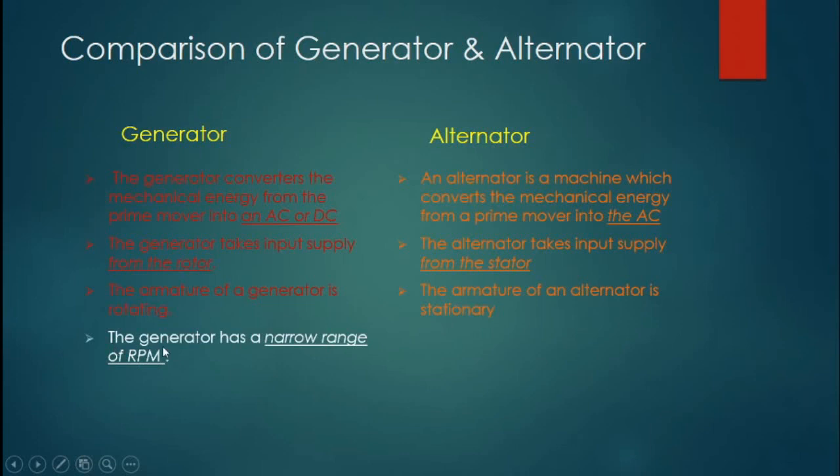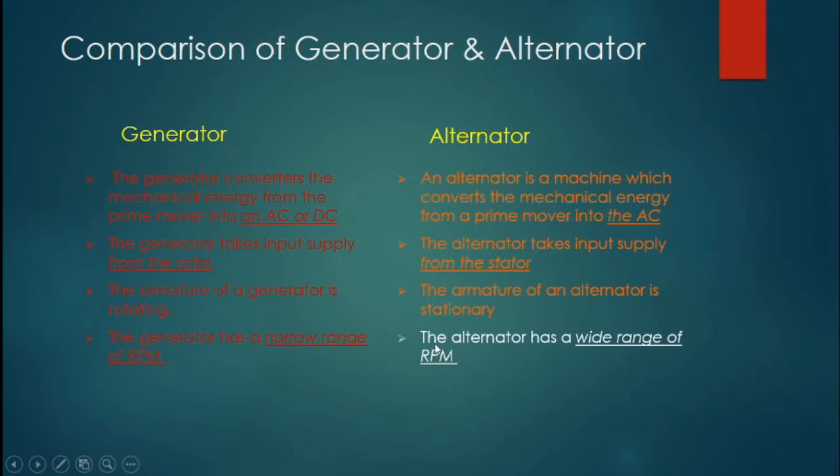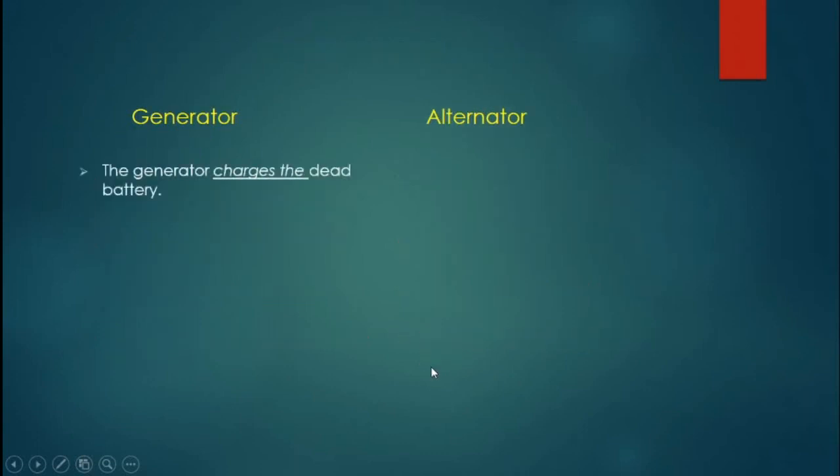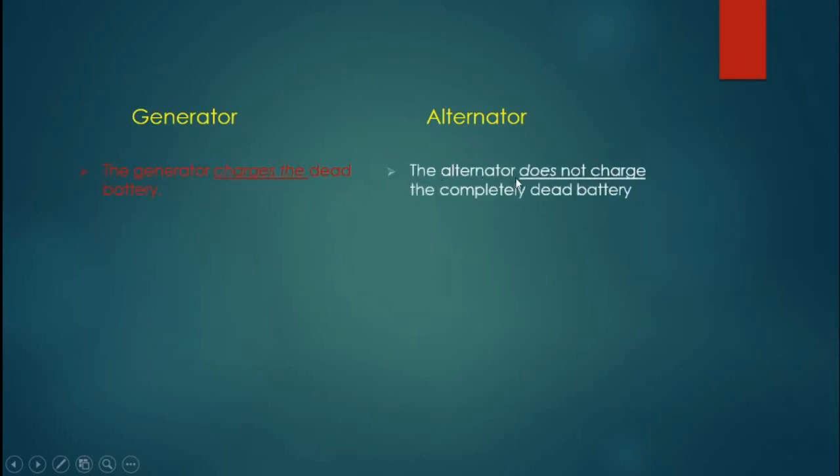Number 4, the generator has a narrow range of RPM, whereas the alternator has a wide range of RPM. Number 5, the generator charges a dead battery, whereas the alternator does not charge a completely dead battery.